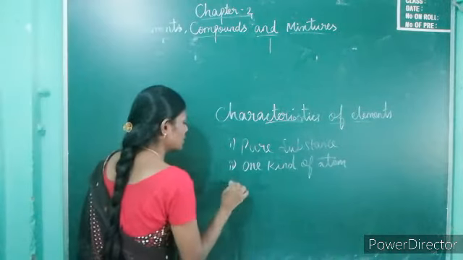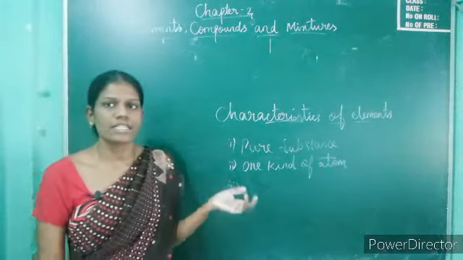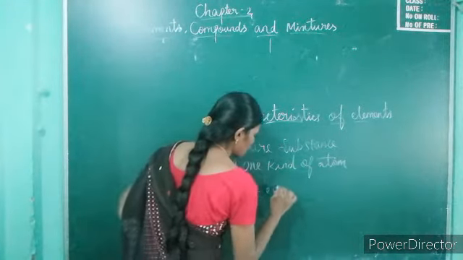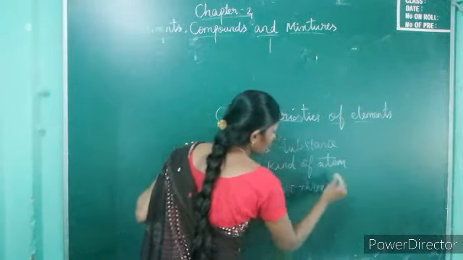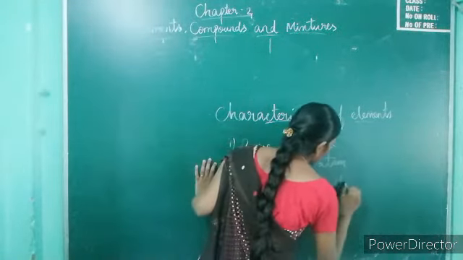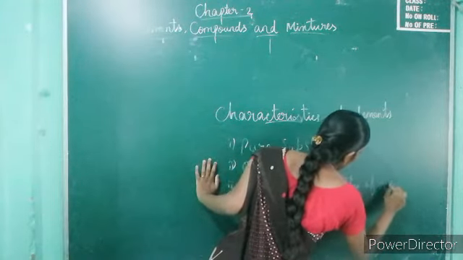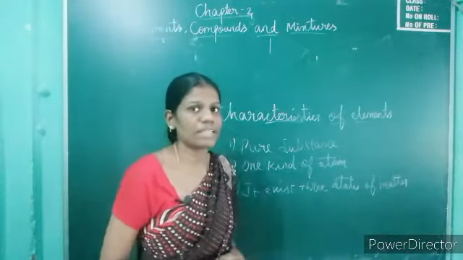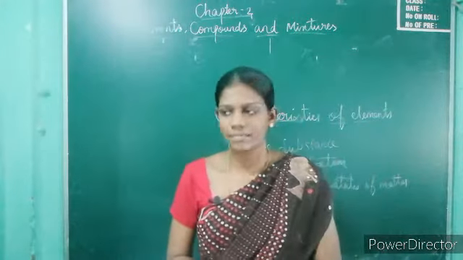Then third one is, it exists in 3 states of matter. What are the 3 states of matter? Solid, liquid and gas.